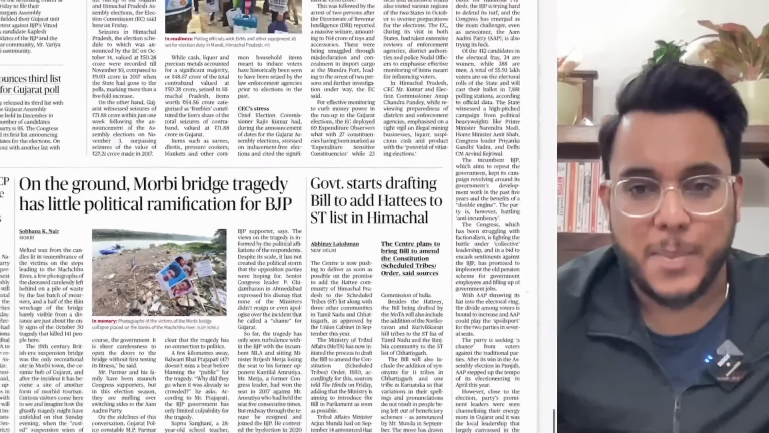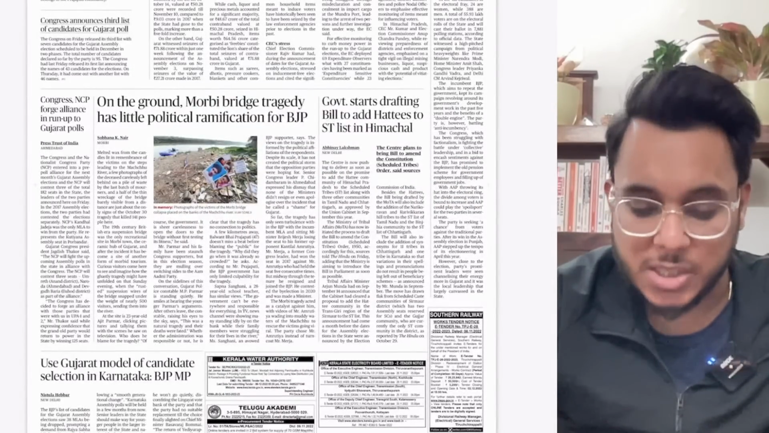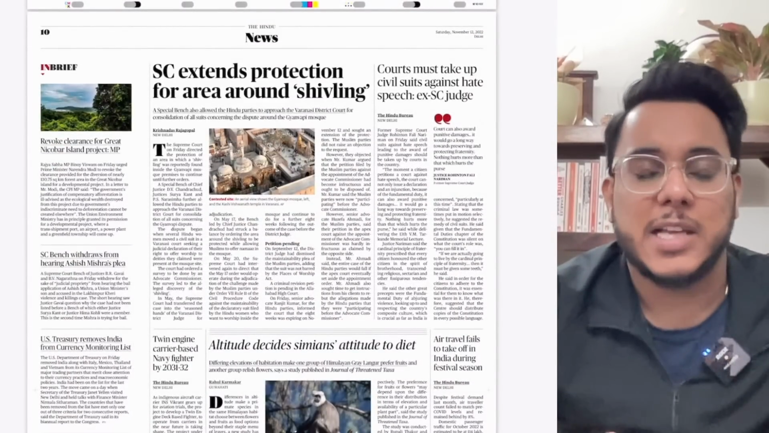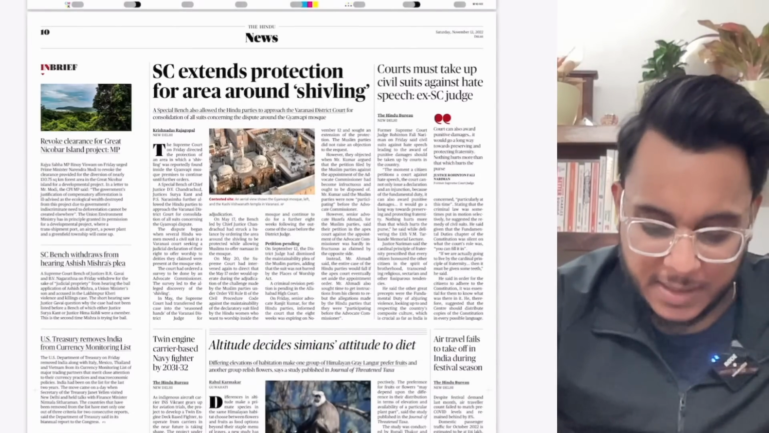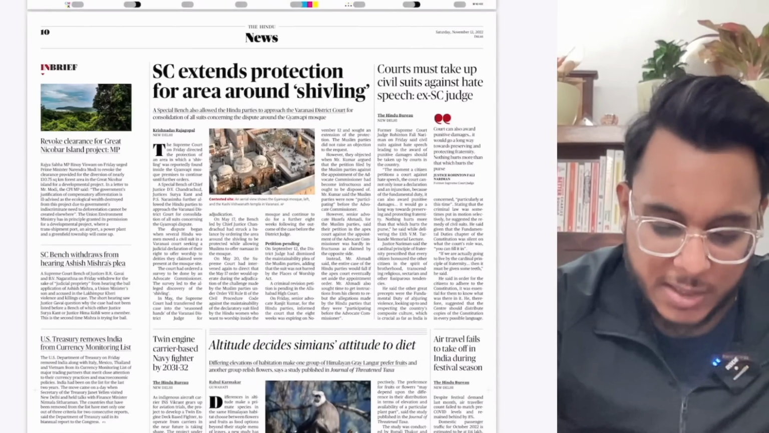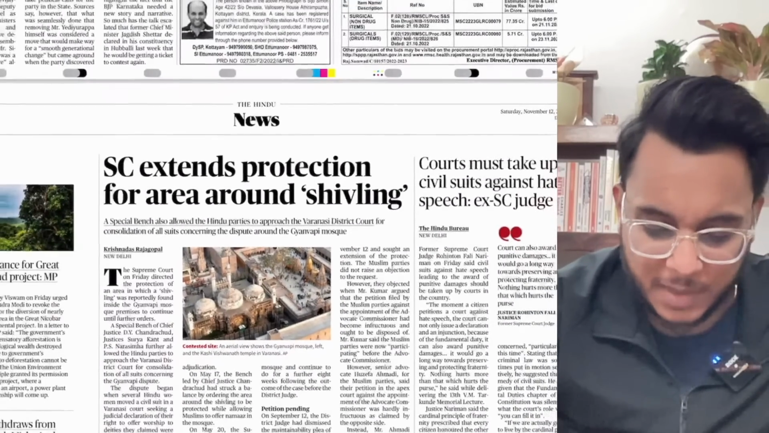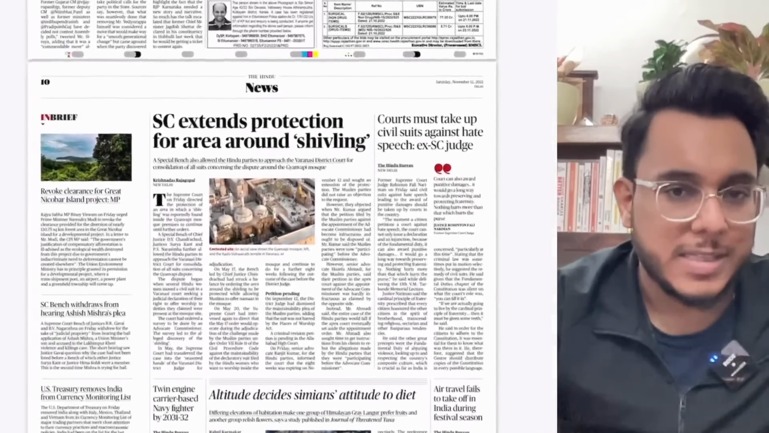So guys, in Himachal, impending elections are there. It is also being said that, just as an electoral stint, many new communities are being given ST status, but on the other hand it has been said that this need was pending for a long time. Fine. Then moving on, Supreme Court extends protection around the area around the shivling. So basically now guys, understand the Gyanvapi mosque dispute, and all these kinds of things.